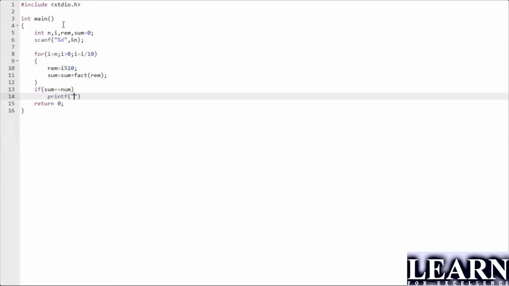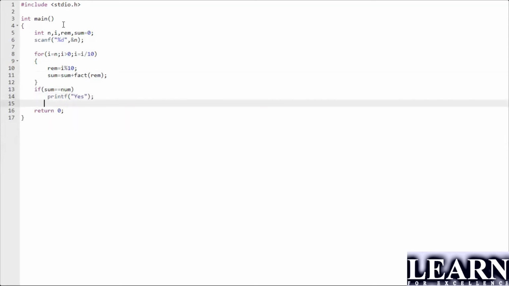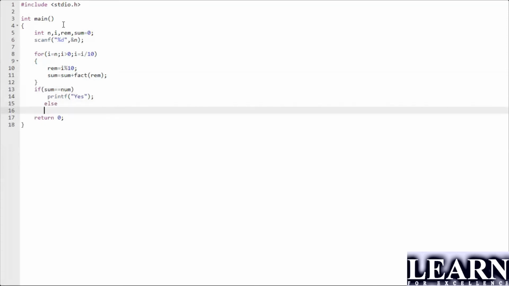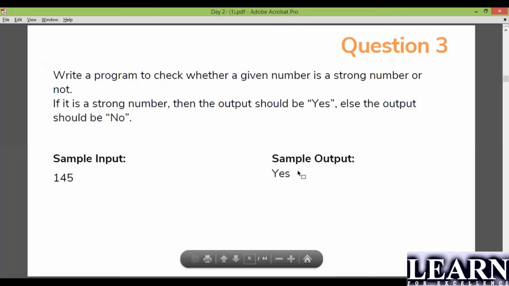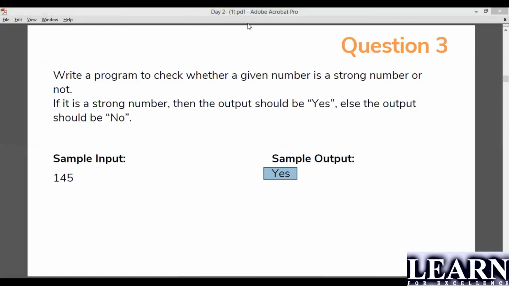So please look into this. You have to take care of the case sensitive format also. Else I will print no with N capital. Yes, look here. How much time will it take? Hardly 2 minutes. Right? This is what they are told. Yes with Y capital and no with N capital. Okay. I'll be moving on to the other part.